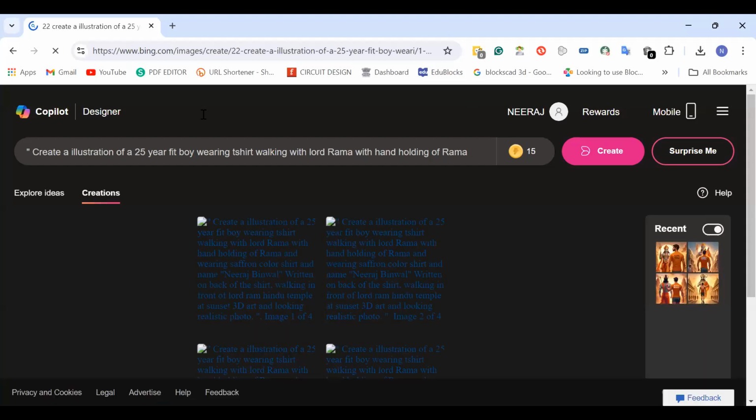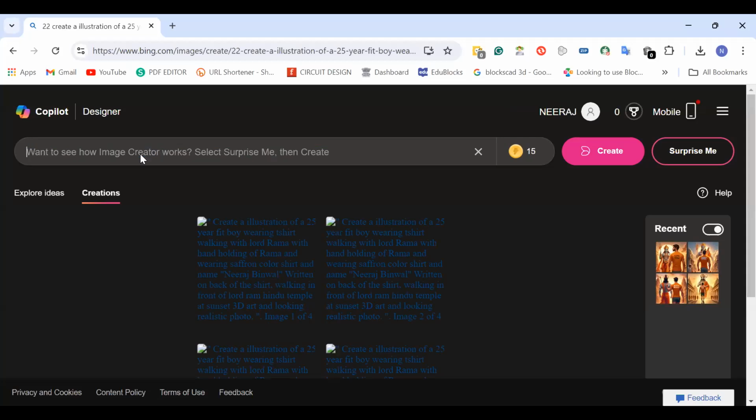As you can see on my screen, there's Copilot. This will help you to design or create any image generated by AI. For example, if you are a student or teacher and you want to make a project where you want some images which are not available on Google, you have to give some commands, or we call it a prompt, and on the basis of that it will generate AI-based images. I'll share those prompts with you.